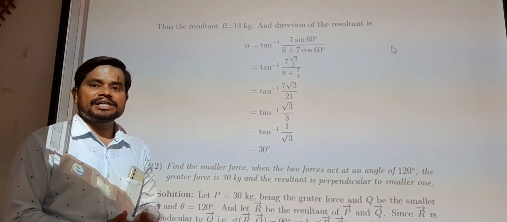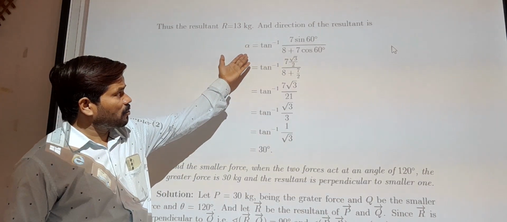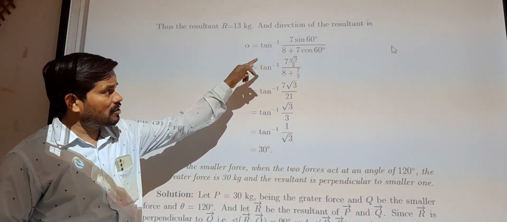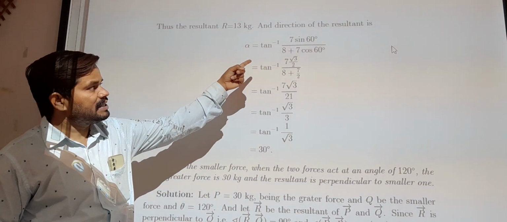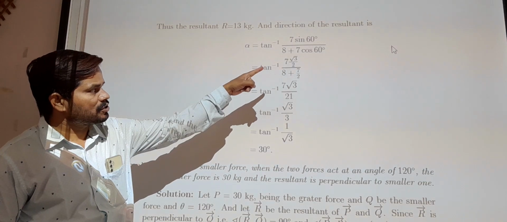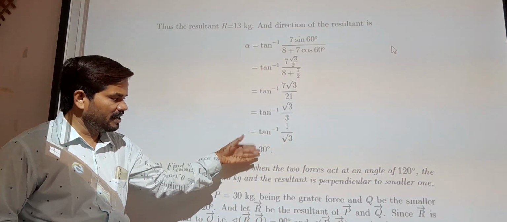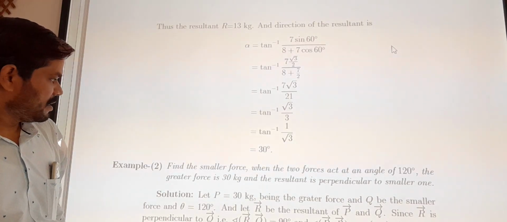Now we will see the direction of the resultant vector. It is found by using this formula. Alpha is equal to tan inverse of Q sin theta upon P plus Q cos theta. So Q is 7, sin 60 upon P is 8 plus 7 cos 60. Simplifying, we get that alpha is equal to 30 degrees.